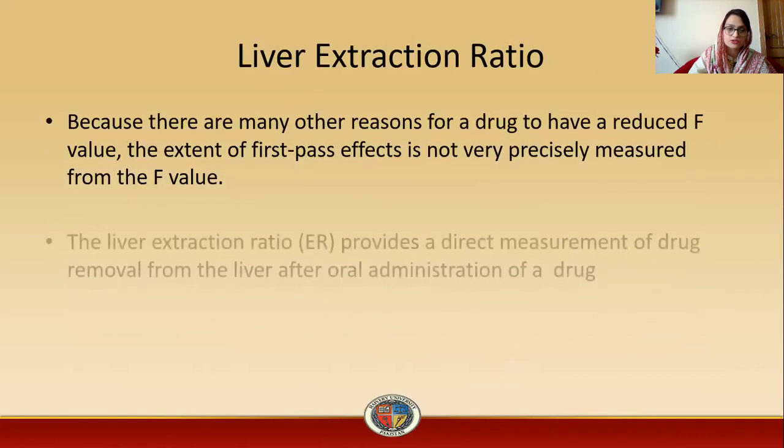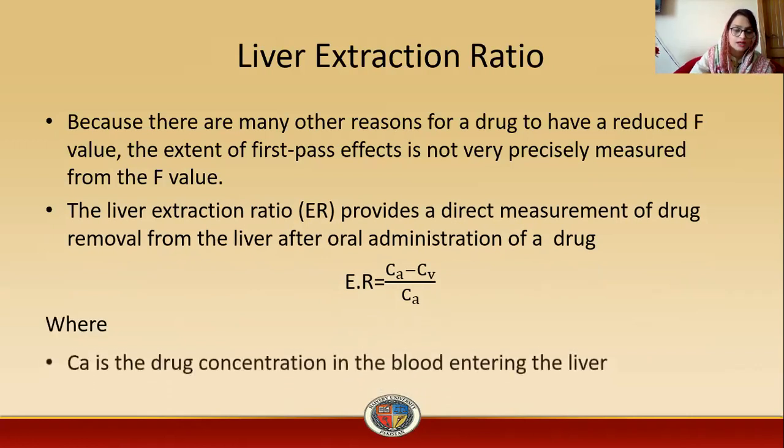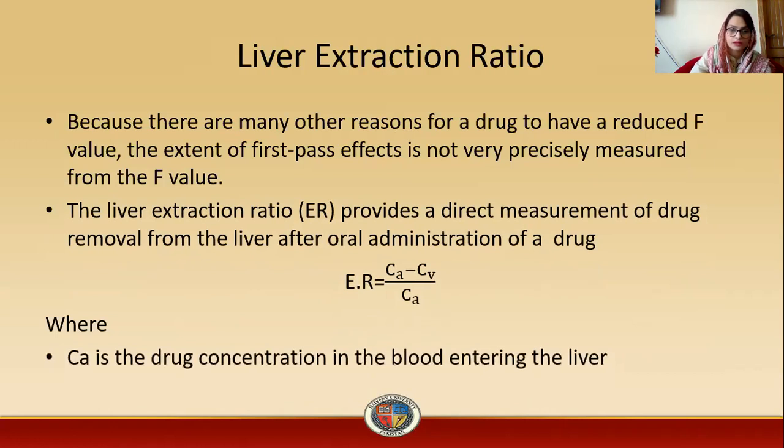Next is the liver extraction ratio, because there are many other reasons for a drug to have a reduced F value. The extent of first pass effect is not very precisely measured from the value of F. Liver extraction ratio provides a direct measurement of drug removal from the liver after oral administration of a drug. The extraction ratio is Ca minus Cv divided by Ca, where Ca is the concentration of the drug in the blood entering the liver, and Cv is the concentration leaving the liver.